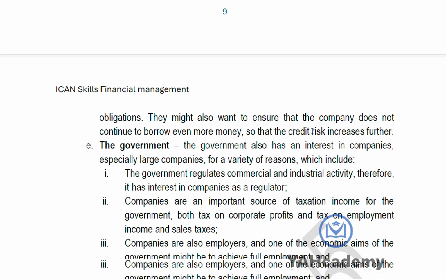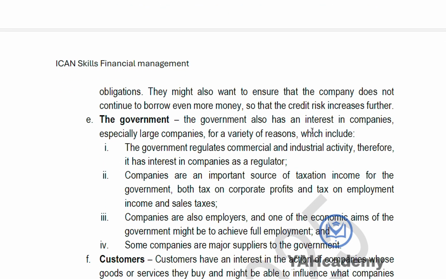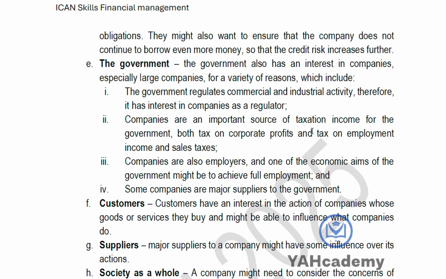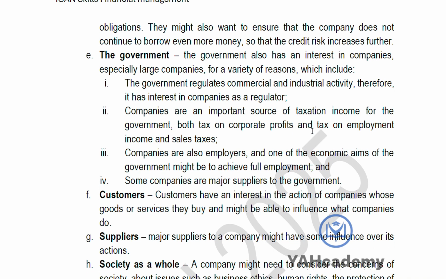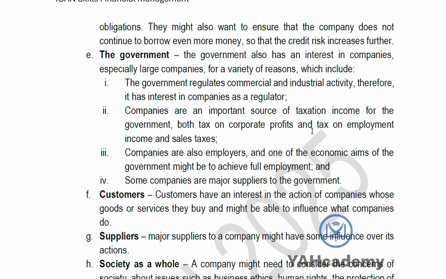Are they able to service all the debt at the same time? So that's what the lenders are looking for. Then for the government, they are interested in your tax, they are interested in regulating your business, they are interested in ensuring that the company can also supply them if they need anything from the company, if they are major suppliers to the government too.